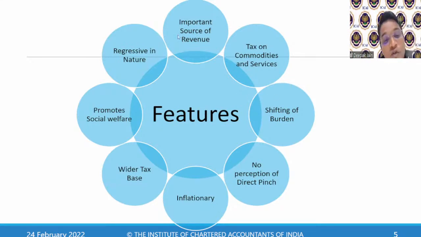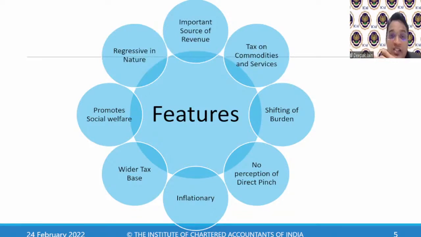Okay. It promotes social welfare. How does it promote social welfare? By levying taxes on sin goods, right? The tobacco products. By levying more taxes, it discourages people from using tobacco. That's how it promotes social welfare. And for goods like staple food, rice, wheat, they will not levy any taxes. That's how they promote social welfare, because a socially unwell person also needs to come up in society, so no tax is levied on that. So they will identify the economic conditions and then they will levy the taxes.